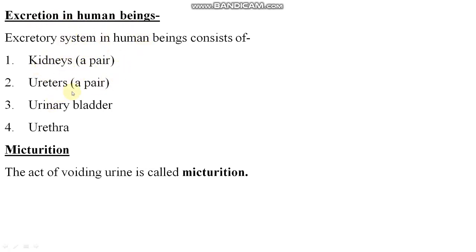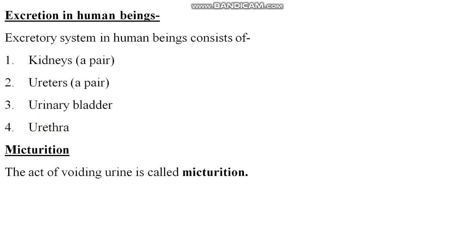So these are the excretory system in human beings: kidneys, ureters, urinary bladder, urethra. There is a pair of kidneys. Kidneys have a bean-shaped structure. Ureter is a tubular structure. Urinary bladder, people know, is a bag-like structure in which urine is collected. Urethra is the structure by which urination, or excretion, takes place, right?